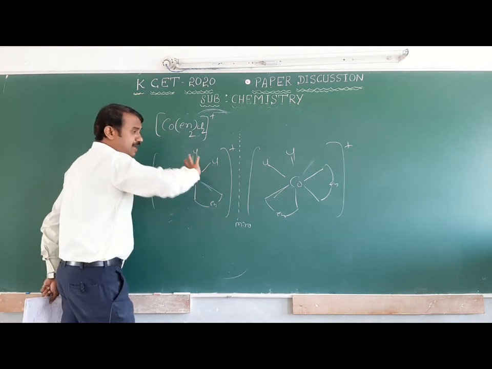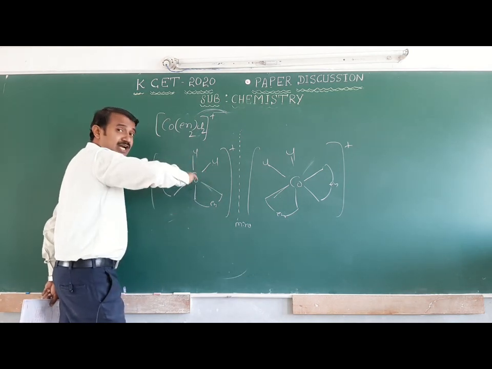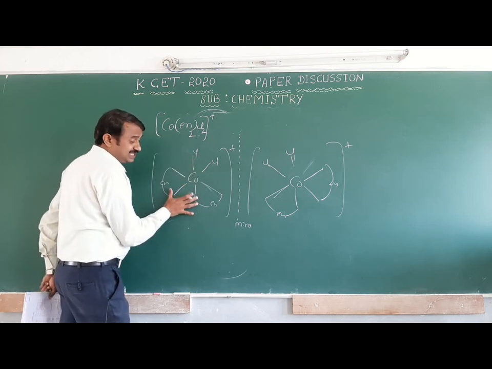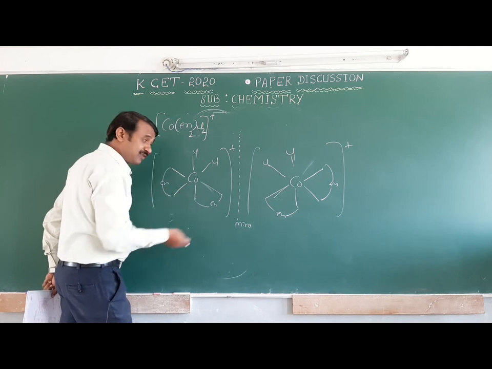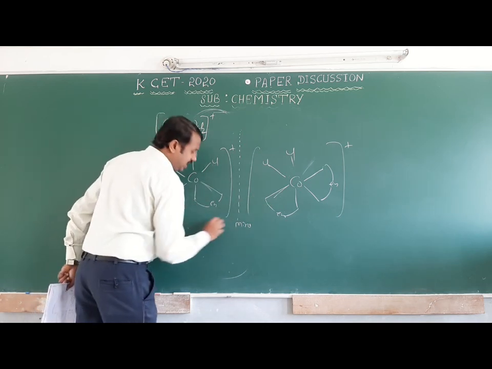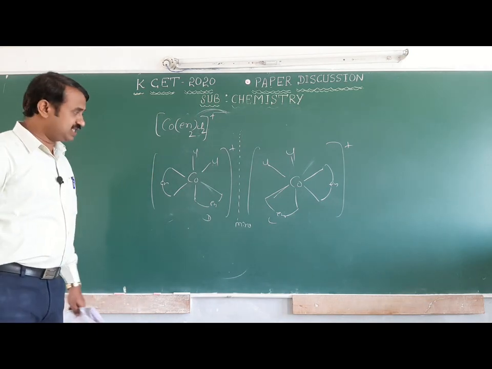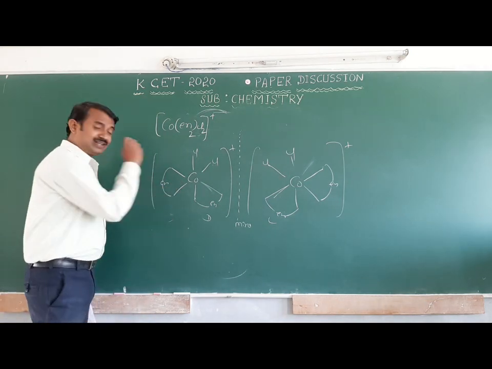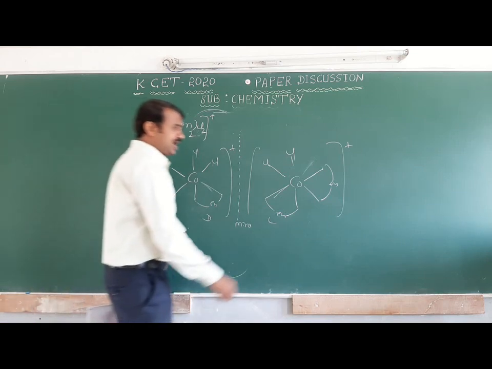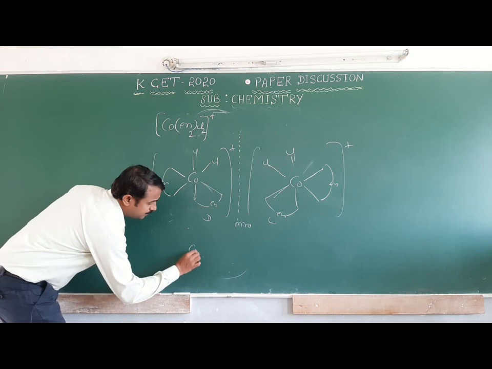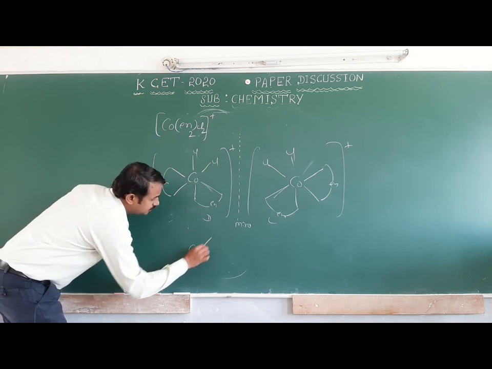If plane polarized light is passed through it, it will rotate clockwise and anti-clockwise, depending upon which side the ethylene diamine is. One is dextrorotatory, one is laevorotatory. So that is two isomers. Next we will go for the trans. We can write the cis isomerism here also, and I will write trans cobalt.